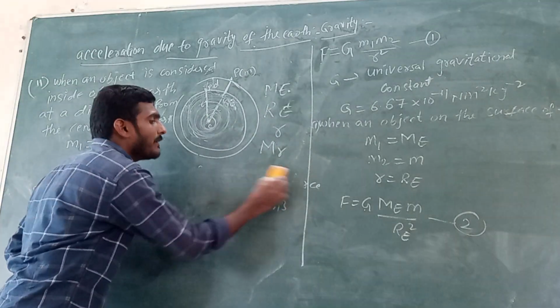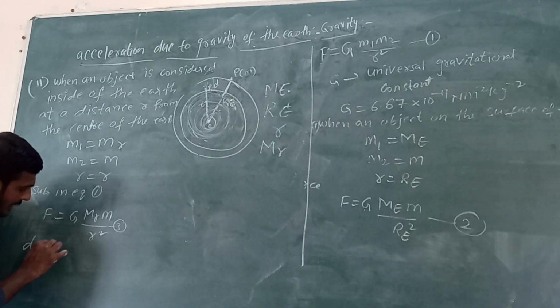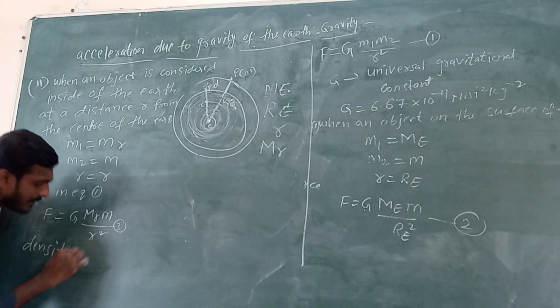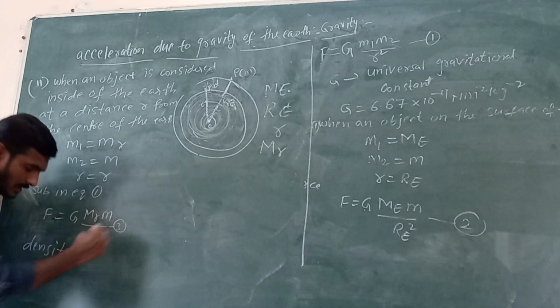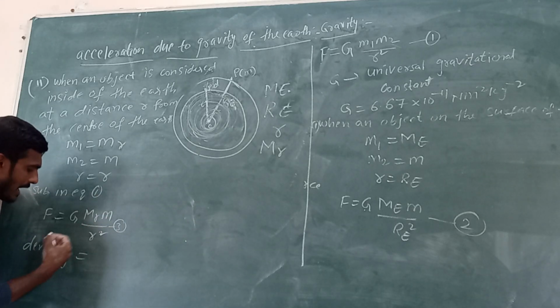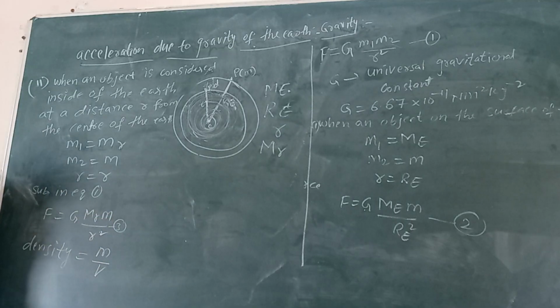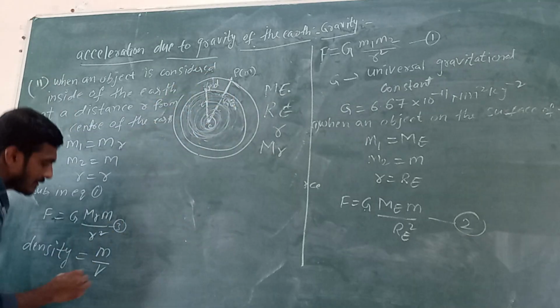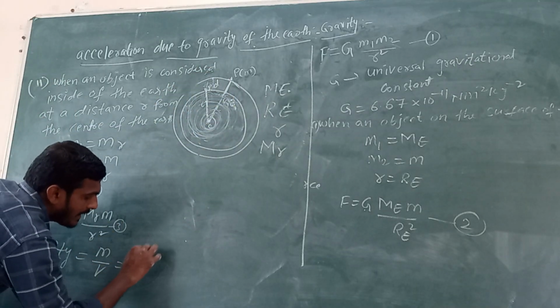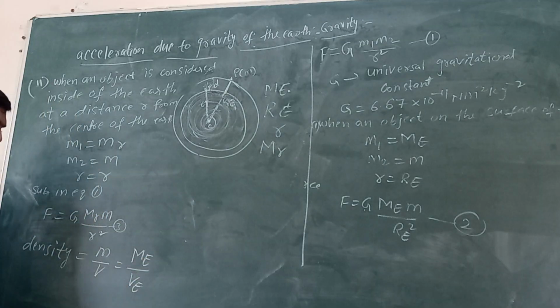So here, generally we know the density formula. What is the density formula? Why am I taking density? Because the earth has some density. So here I am taking the density formula, that is mass by volume. If we take the total earth, that becomes mass of the earth by volume of the earth.